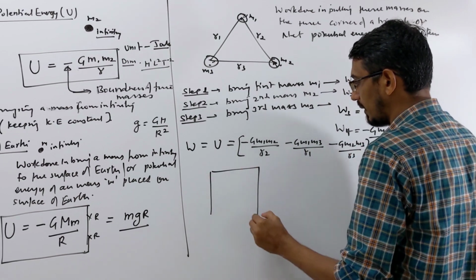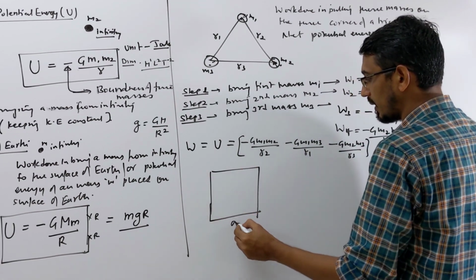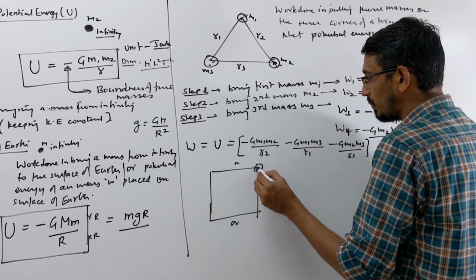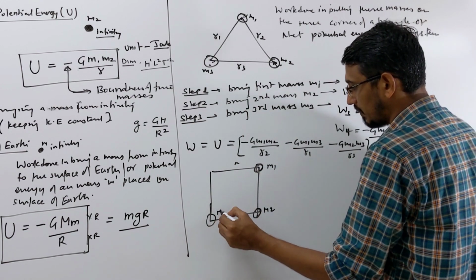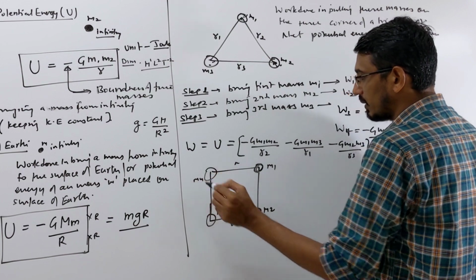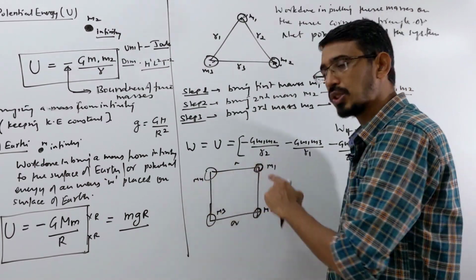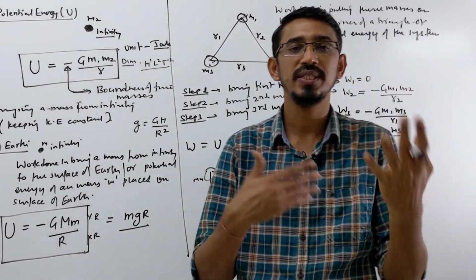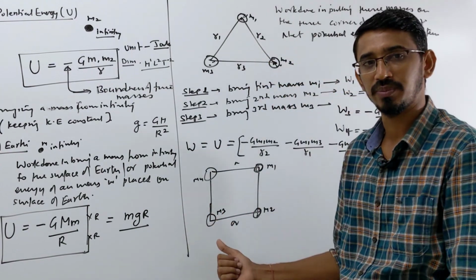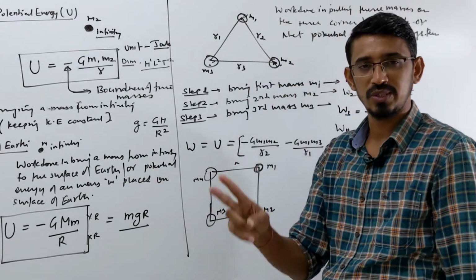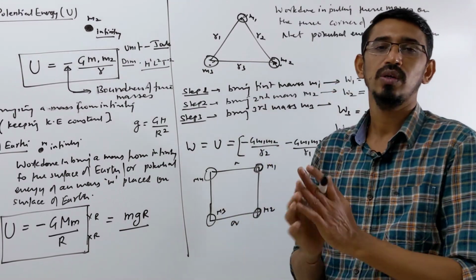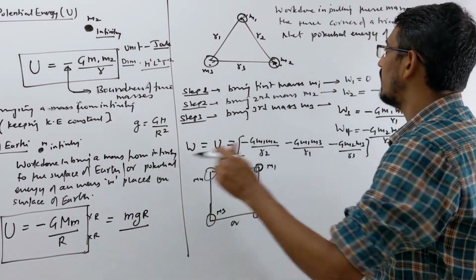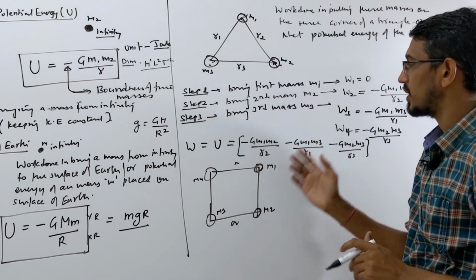I put here a square or a rectangle, doesn't matter, side A, right now. You want to put four masses at four corners, M1, M2, M3 and M4. Then they ask what is the work done in doing so, or what is the net potential energy of the system. Please do not confuse between these two questions, okay? What is the work done in arranging four masses like this one, or what is the net potential energy of the system? So you will just follow the same thing, step 1, step 2.